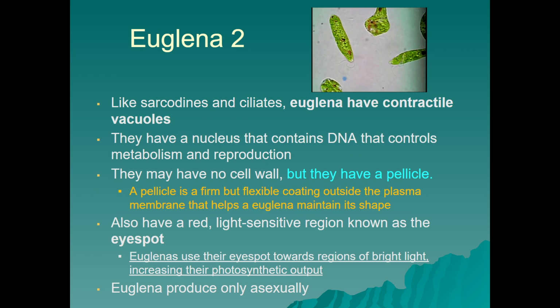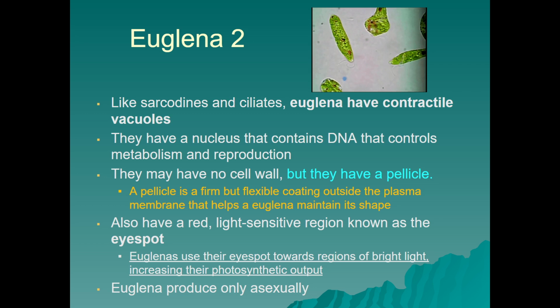Because like the sarcodines, like the ciliates, they have contractile vacuoles. They're also mobile, like many protozoans. They have a nucleus that contains DNA that controls metabolism and reproduction. And while they have no cell wall, they do have a pellicle, or a flexible coating outside the plasma membrane that helps the euglena maintain its shape. And that's something extra we don't see in the protozoans. So that made it, with the addition of the chloroplast, more plant-like.